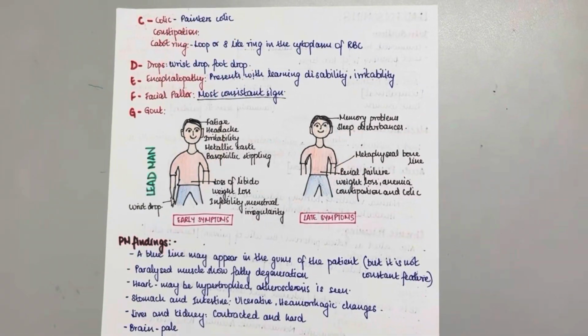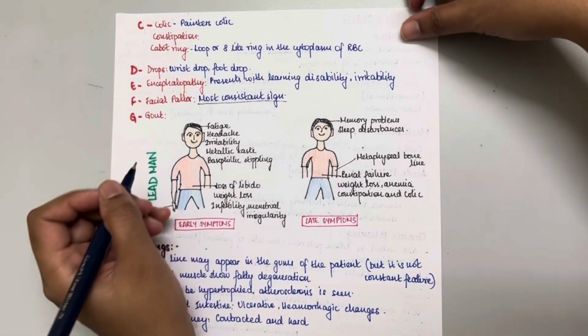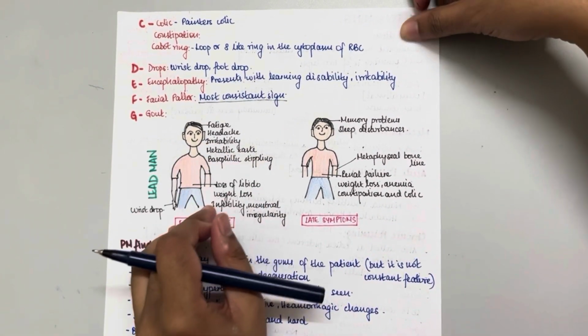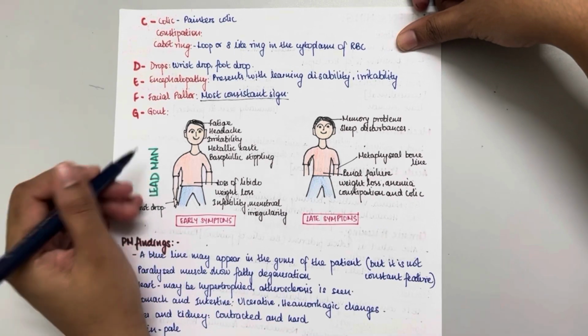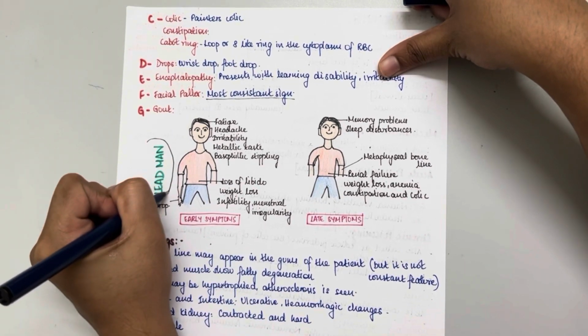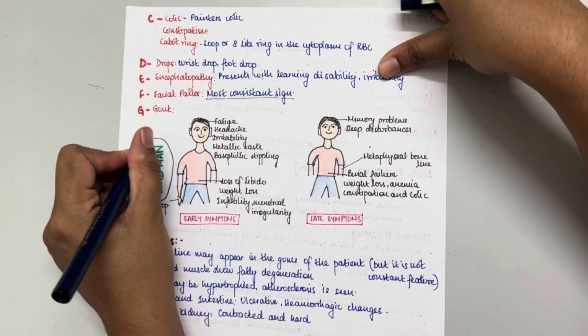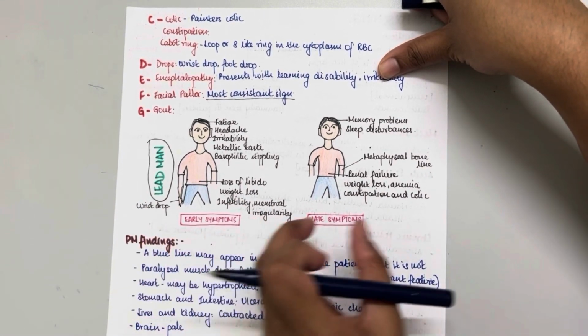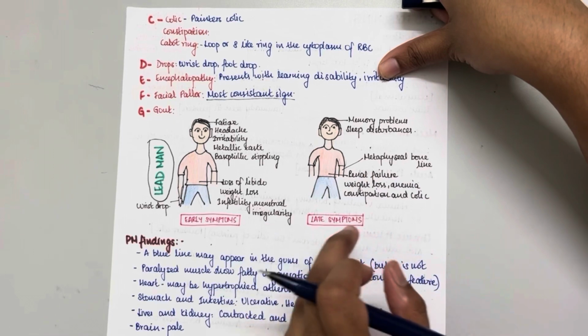To make the clinical features easier for you all, I have made a clinical representation in a diagram of a man. We call this man the lead man. There are two people: this man shows the early symptoms of chronic lead poisoning, and this man presents with late symptoms.